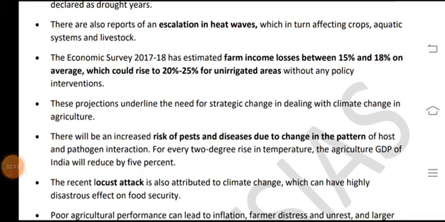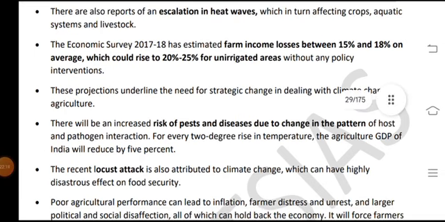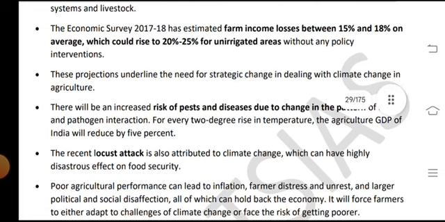The Economic Survey 2017-18 has estimated farm income losses between 15% and 80% on average, which could rise to 20 to 25% in unirrigated areas without running the policies. Intervention and thus the projections underline the need for strategic changes in the dealings with climate change.